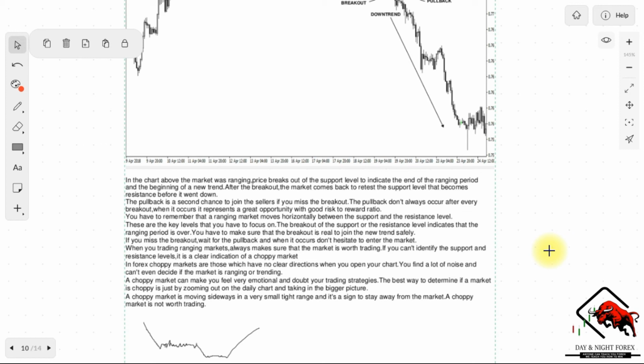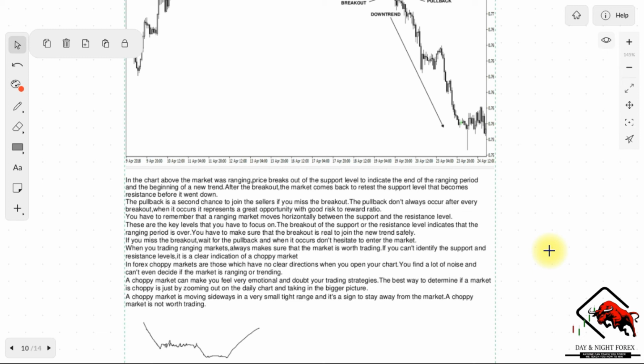So you have to remember that a ranging market moves horizontally between the support and resistance level. These are the key levels that you have to focus on. The breakout of the support or resistance level indicates that the ranging market is over. You have to make sure that the breakout is real to join the new trend safely. Be careful of fake breakouts. If you miss the breakout, wait for the pullback, and when it occurs, don't hesitate to enter the market.